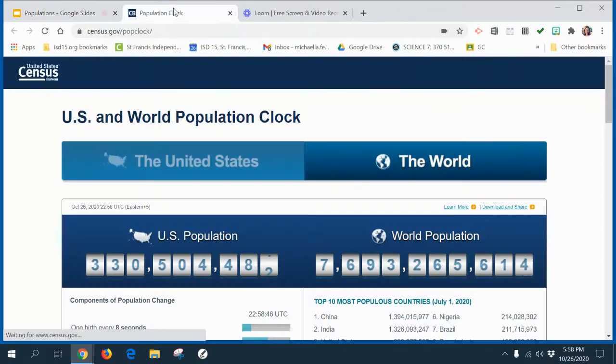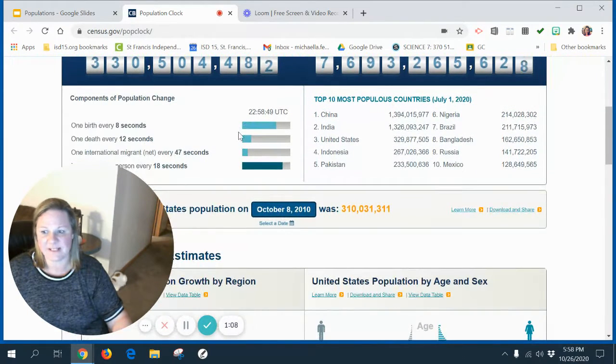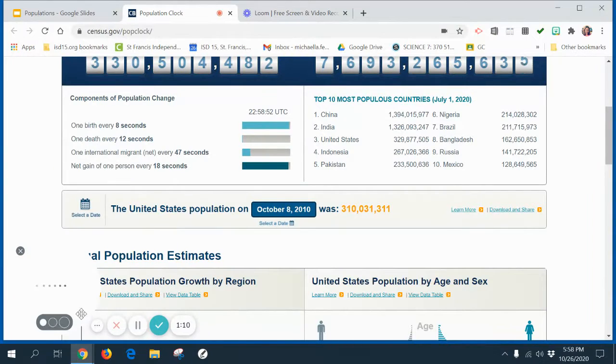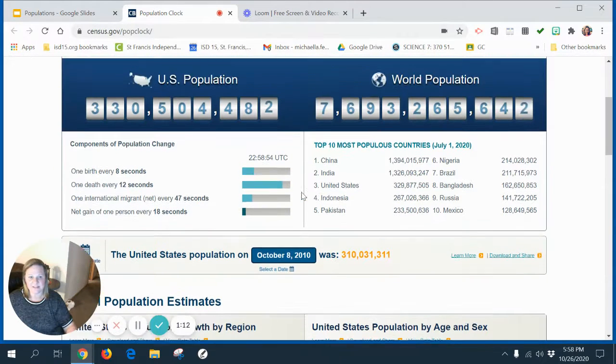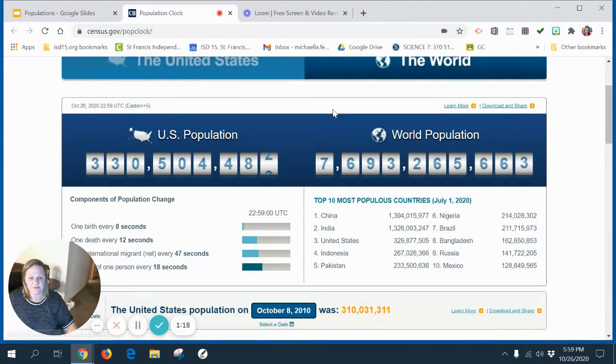All right. I'm going to share this thing with you, this website called the World Population Clock. And I already clicked into this, so just wanted to show you this. So you will be able to go into this website. I'm going to make my circle a little smaller here. You're going to be able to go into this website. I'm going to share this with you in Schoology. So this is kind of interesting. This is the current estimated world population of humans on planet Earth.